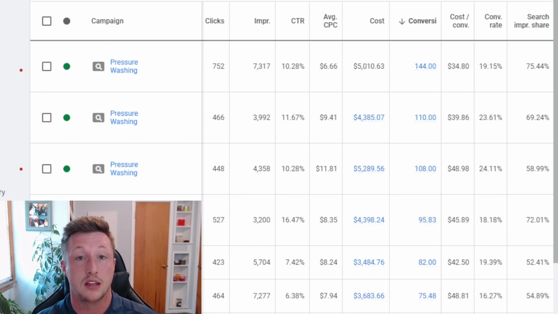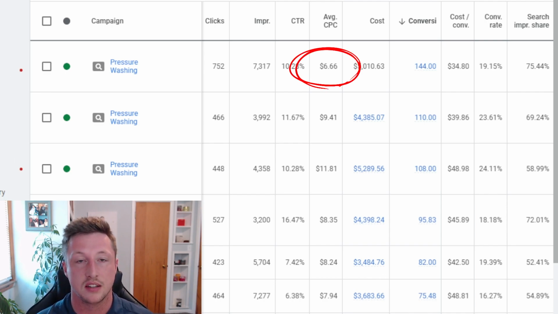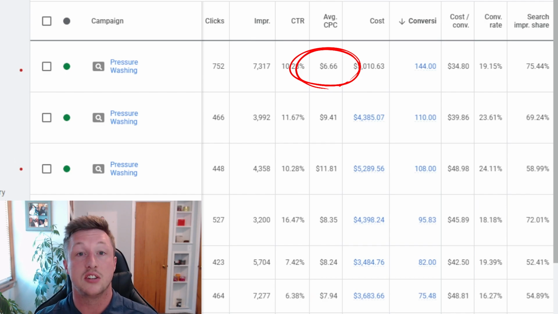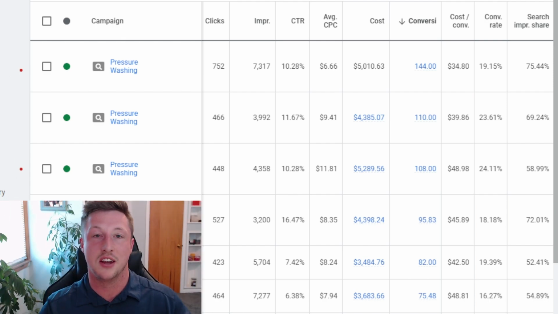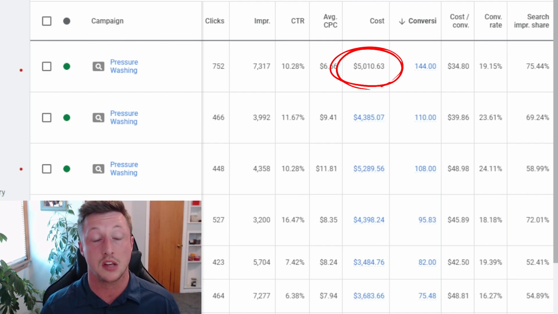The next one that you'll see there is average cost per click. So that's $6.60. That means that each of those clicks on average was costing about $6.66. That doesn't mean that we got a lead for $6.66. It just means that our cost on average, because of the bidding, is $6.66. Now we can see here that in the month of May in this pressure washing campaign, we spent $5,000. That is the cost. It's pretty simple.